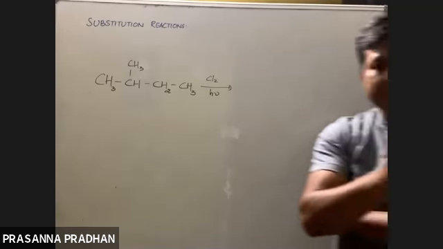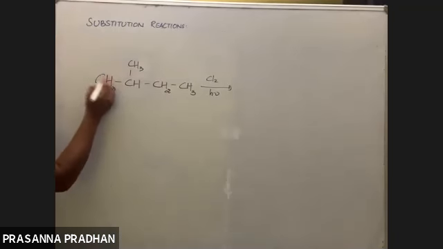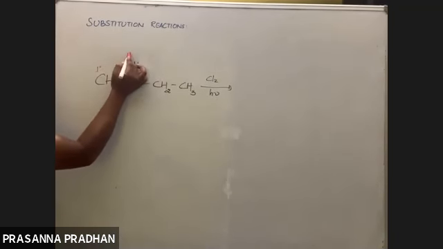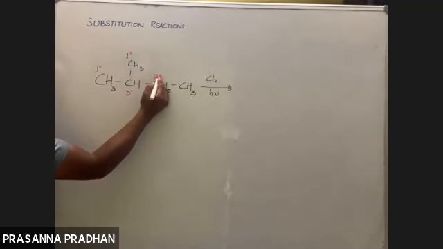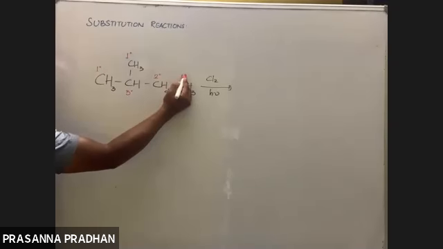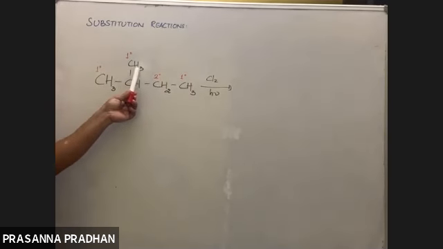Different types of hydrogen, I think we have done this, no? So this carbon is directly attached to only one carbon, so it's a 1 degree carbon. It's attached to 3 carbons, 3 degree. It's attached to 2 carbons, 2 degree. Yes, we have done this, right? So these are primary hydrogen atoms.